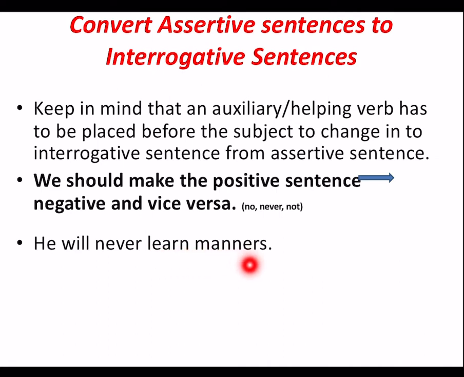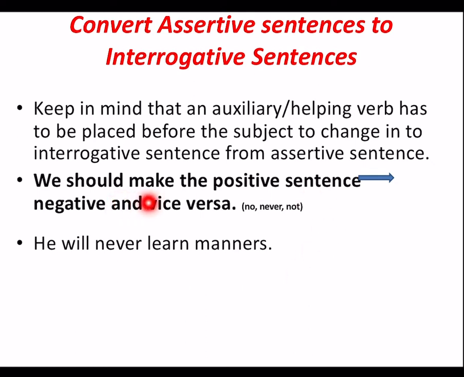Now, when we change the assertive sentence into interrogative, remember there should be a question mark at the end of the sentence that we change, because we are changing it into an interrogative sentence. Assertive sentence, that is a plain simple sentence, we are changing it into interrogative. So, while changing, what exactly has to be done? He over here is the subject. What follows he is an auxiliary verb or a helping verb. Will over here is an auxiliary verb. This auxiliary or helping verb, we will get it in front and the subject will come after it. And then we will write the remaining part of the sentence.